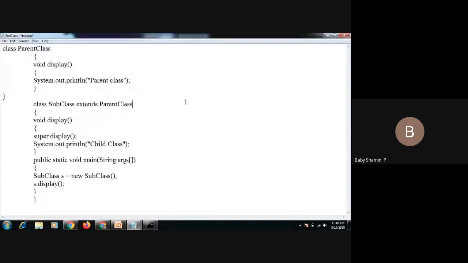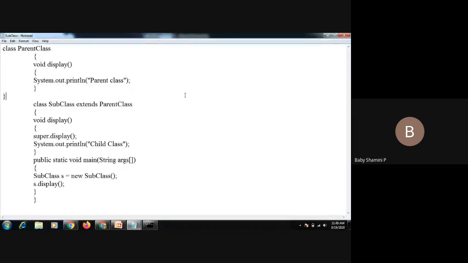So here we have a display method and here we have a display method. The child class overrides the parent class and displays only the child class statement. But if you want to display the parent class, we have to declare the statement super dot display. I made a mistake in the method name, so it shows an error message. We must declare the method name the same. So that is the next concept.